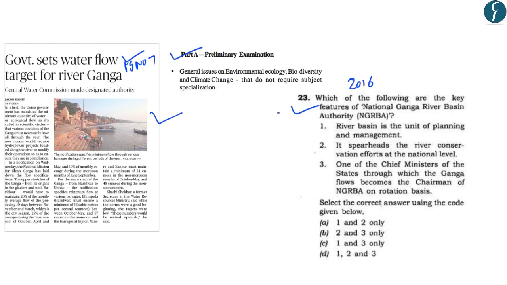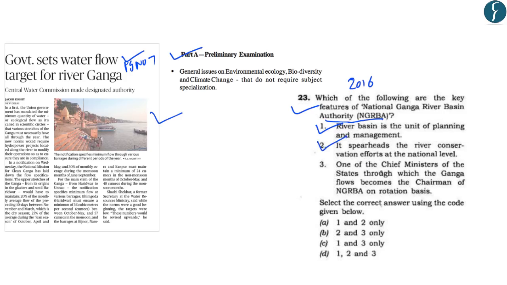And regarding the question that was asked in 2016, the question reads, which of the following are the key features of the National Ganga River Basin Authority? So now we know that this National Ganga River Basin Authority has been replaced with the National Ganga Council. The first statement reads, the river basin is the unit of planning and management. So this statement is correct. The second is that it spearheads the river conservation efforts at the national level. So this statement was also correct.